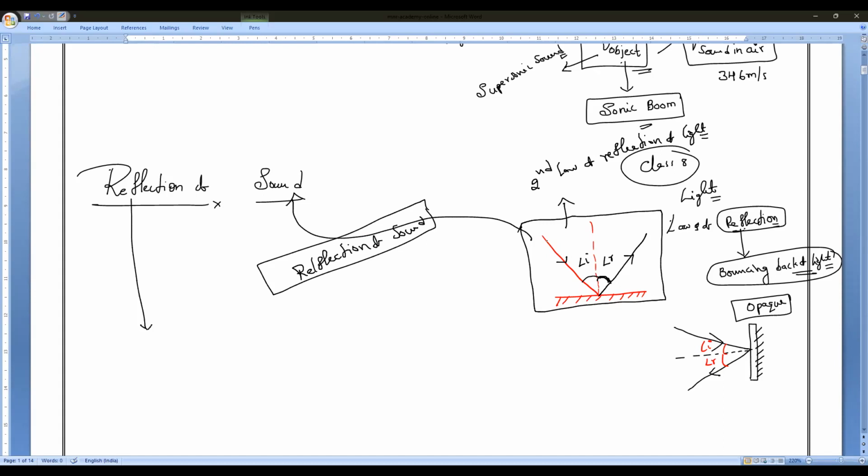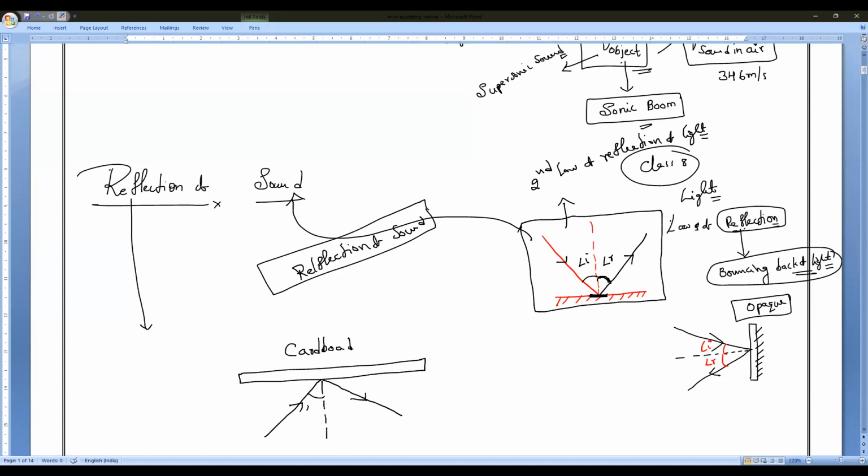Similarly, how the light bounces back after striking the opaque surface, in the same way, imagine I take a hard surface like a cardboard. If I speak and my sound hits the cardboard at a particular angle, then at the same angle my sound will bounce back into the same medium.